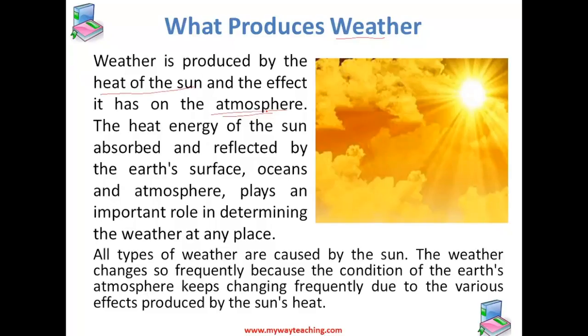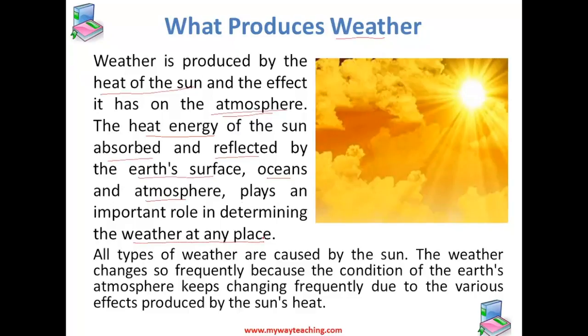This happens as follows. The sun is a huge sphere of hot gases at very high temperature. Though the distance of the sun from the earth is very large, even then it is the source of all heat and light on the earth. Now, the heat energy of the sun gets absorbed and reflected by the earth's surface, oceans and atmosphere. This plays an important role in determining the weather of any place.